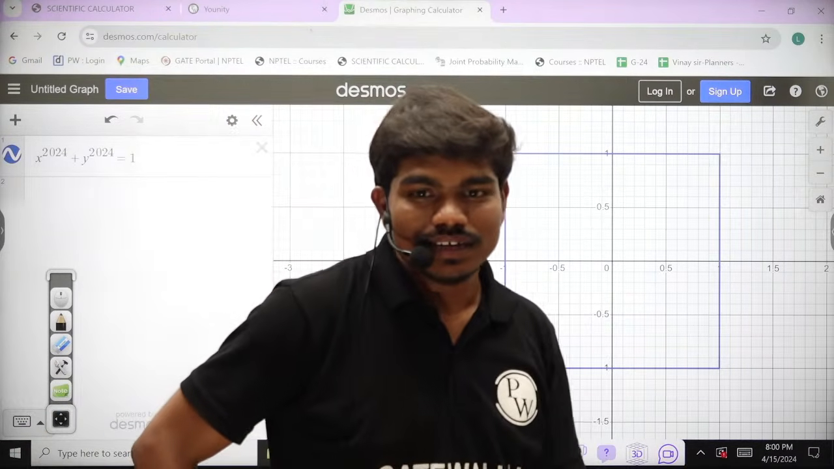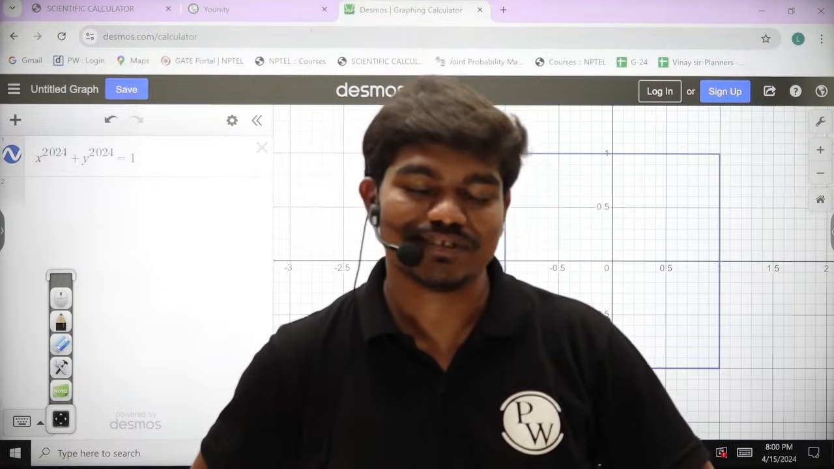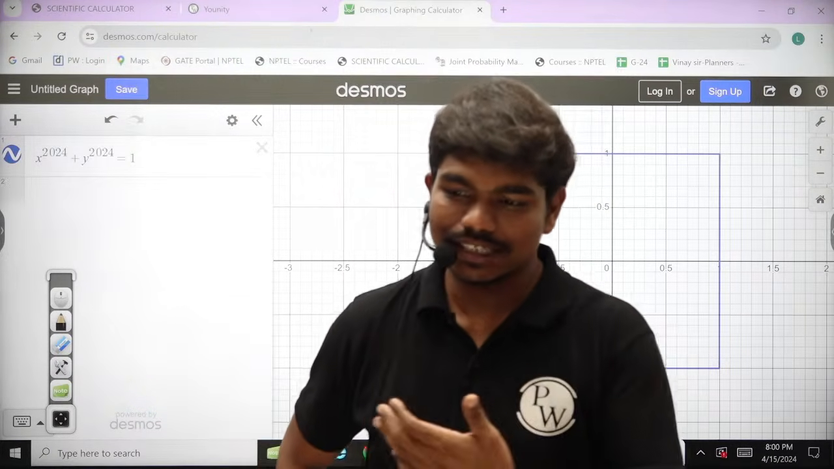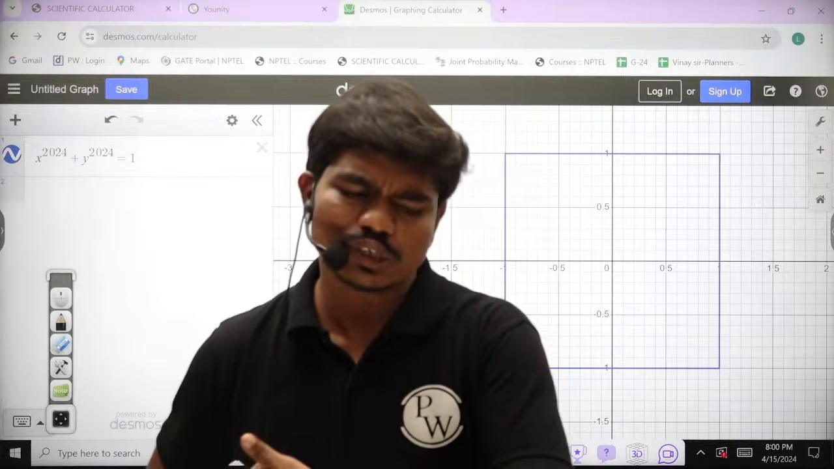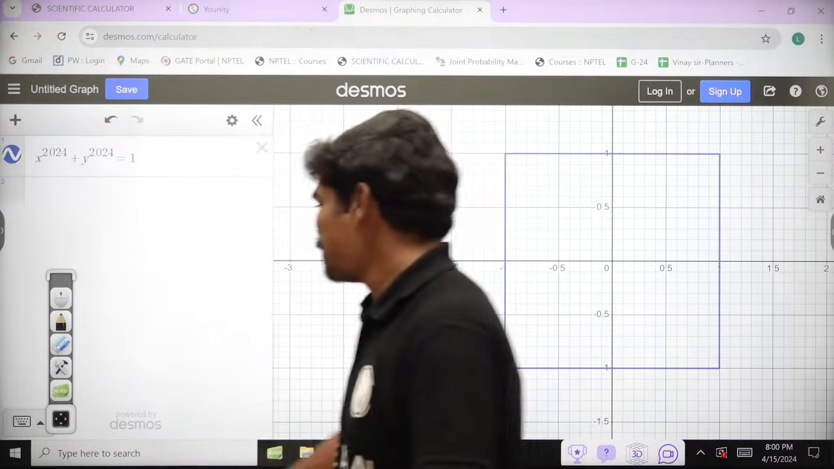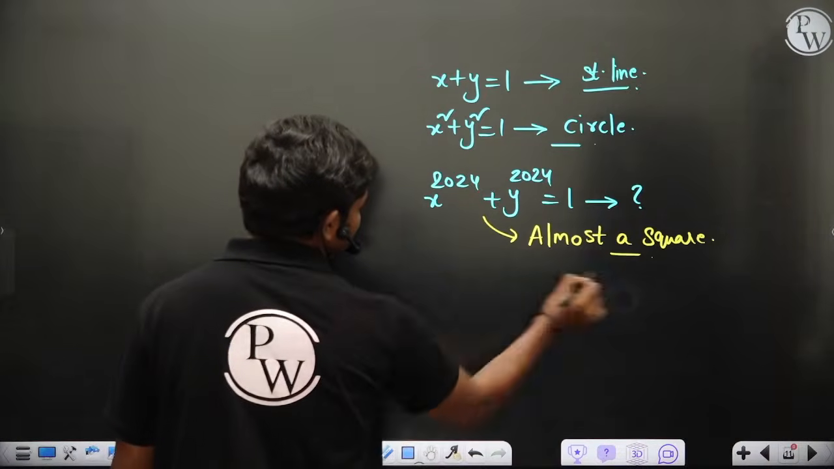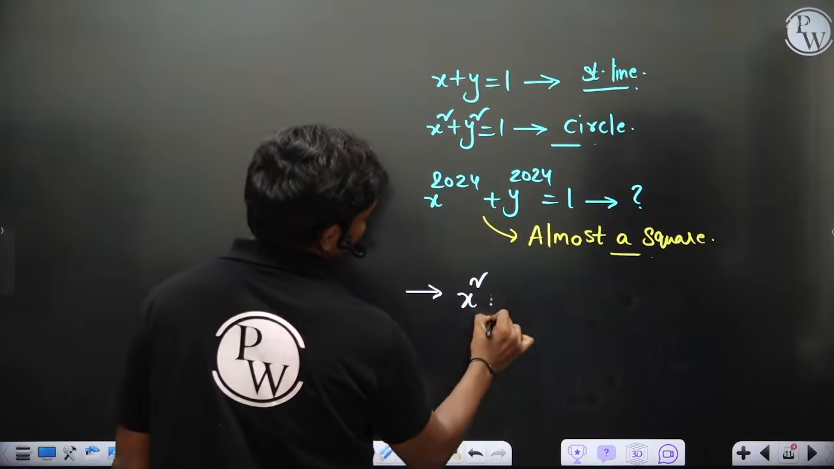Okay? If the power is 2025, still a square? Anything beyond 2020, not only 2024, as long as this number crosses beyond 100 or 200, it gives a square. Do you want to know? I'll just, maybe I'm also not very old. Let's see.